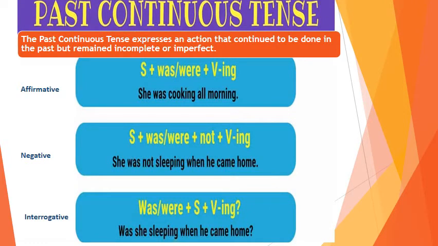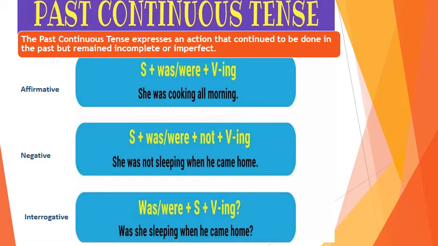We are going to start our lesson today. Today's topic is past continuous tense. What is past continuous tense? The past continuous tense expresses an action that continued to be done in the past but remained incomplete or imperfect.